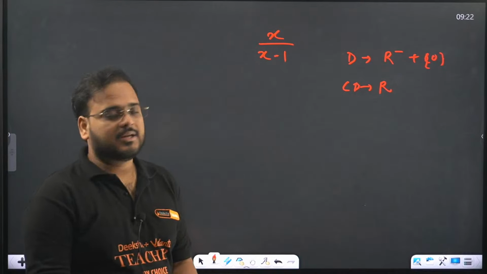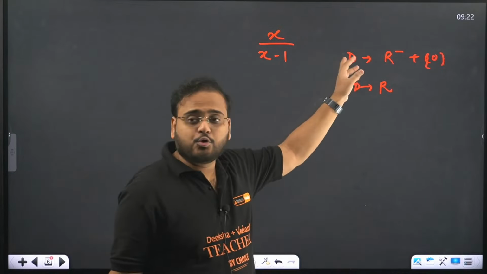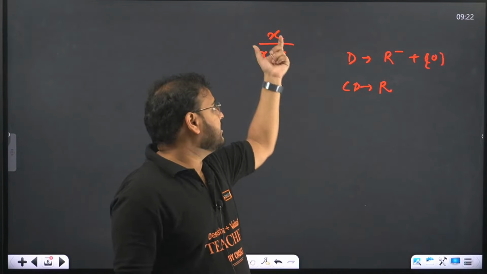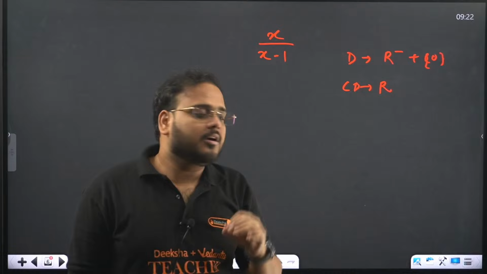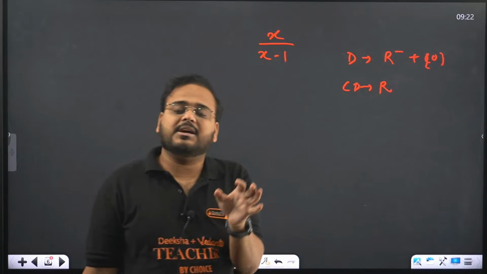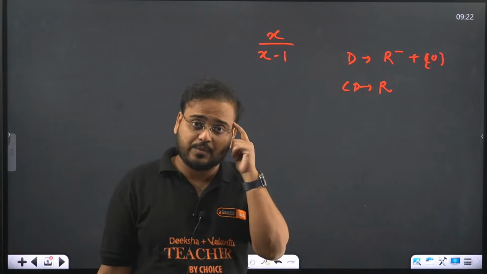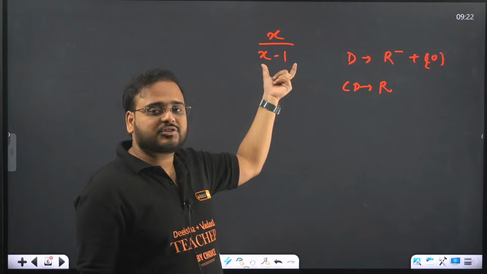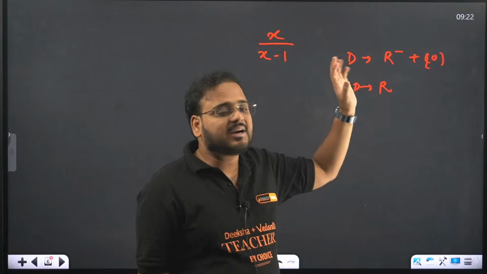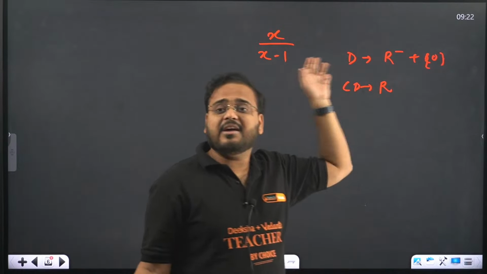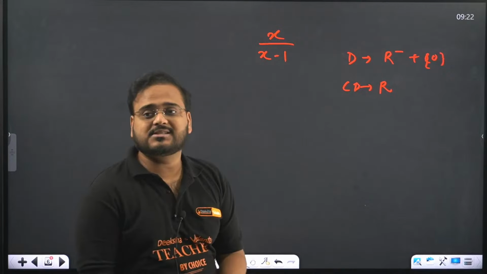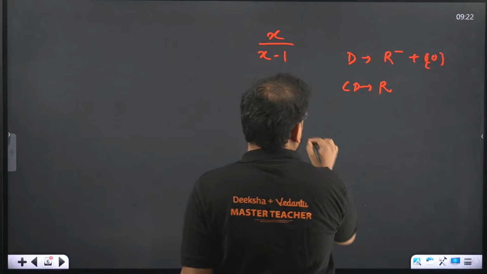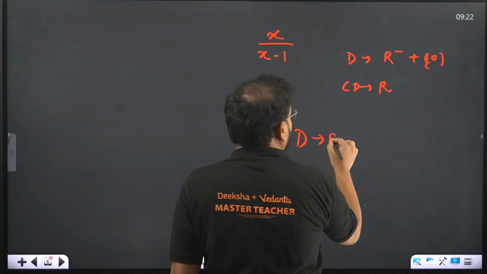But think logically. For this domain, this number is defined. So if the rational function is defined, in the maximum number of cases, it is always 1-1. Listen to me. If on this domain there are no undefined cases... Let's say I take the domain as all real numbers.